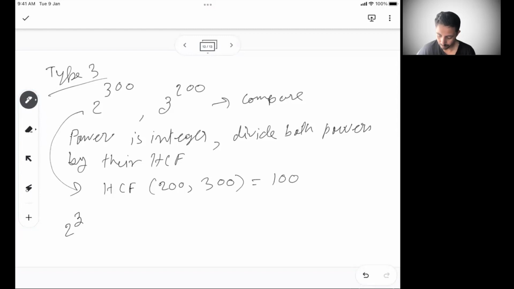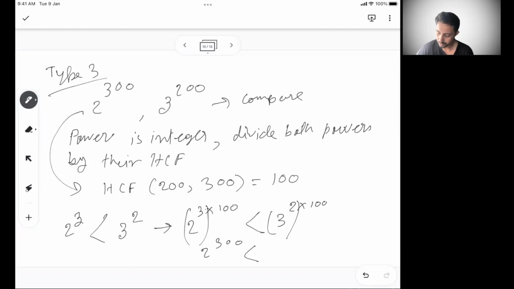And similarly, 3 to the power 200, if I divide by 100, I'll get 3 square. So 2 cube is less than 3 square. So that means if I raise this to 100, 2 cube to the power 100 is going to be less than 3 square to the power 100, because what I'm basically trying to do is multiply these two numbers 100 times, which is nothing but 2 to the power 300 is going to be less than 3 to the power 200. So basically, when you have to compare powers and the powers are integers, you have to divide both powers by their HCF.